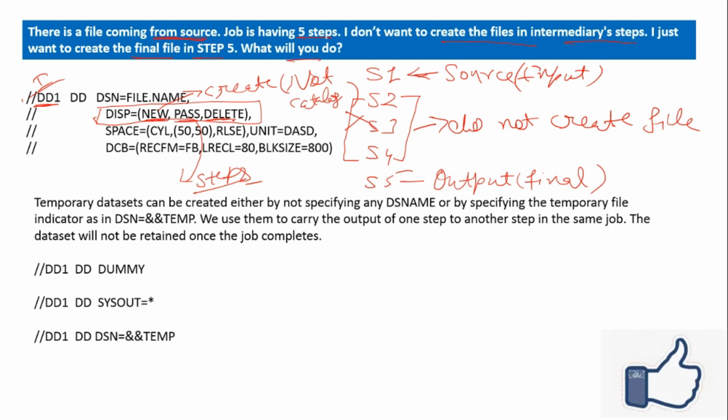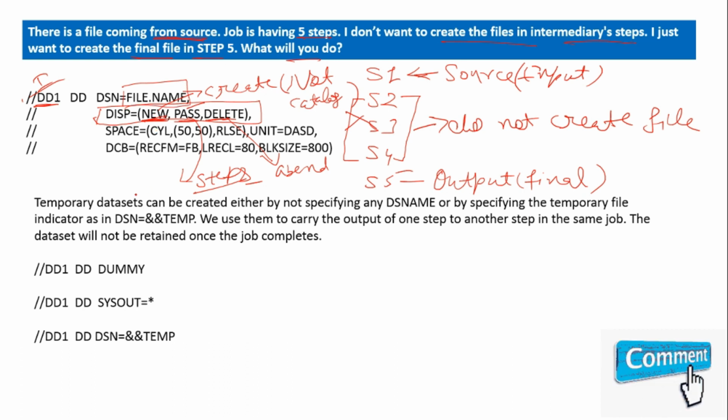Here is the DELETE at the third position. It means our file will automatically be deleted when an abend occurs. But if our job is completing successfully, we are just creating the file and passing it into the next steps using the PASS, but it will not be cataloged. Means when our job completes, this file will be deleted automatically.